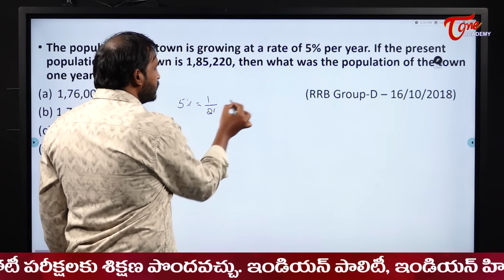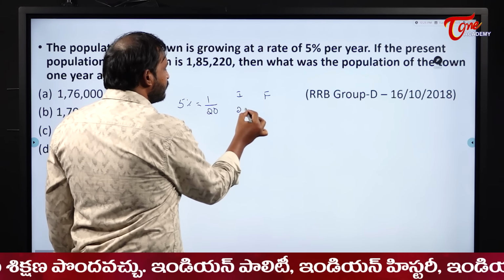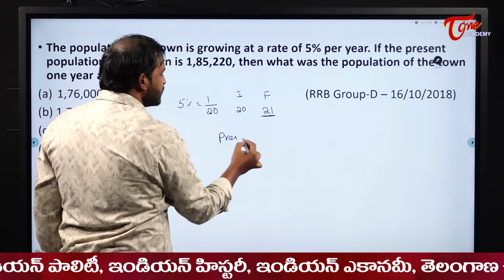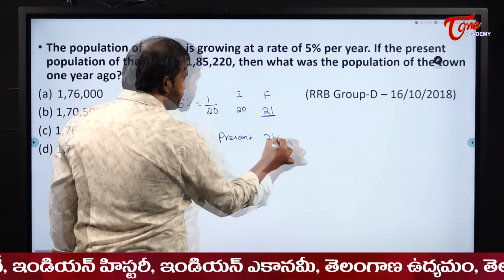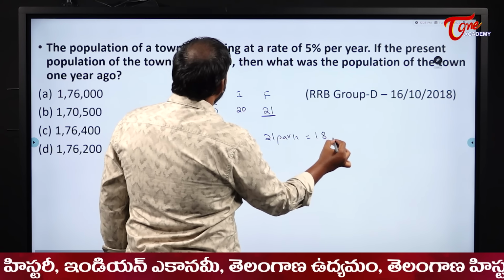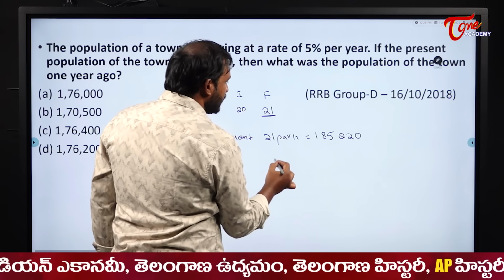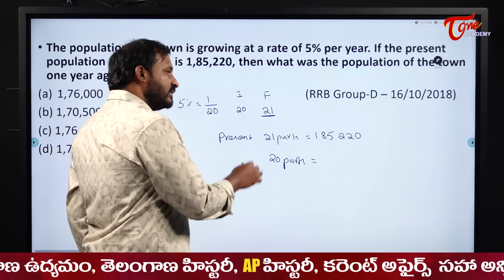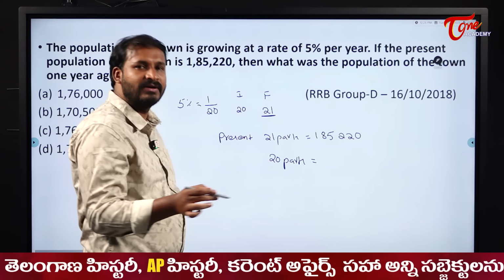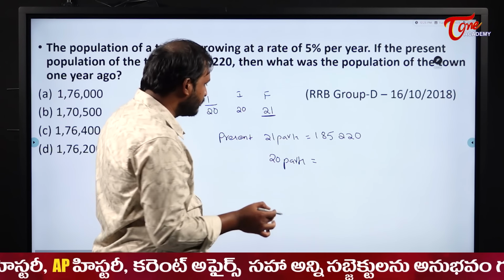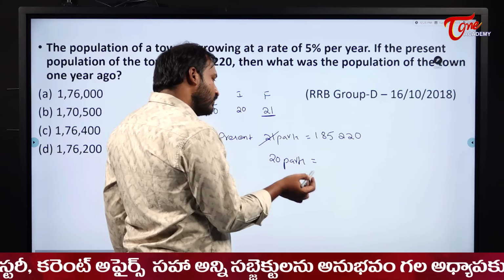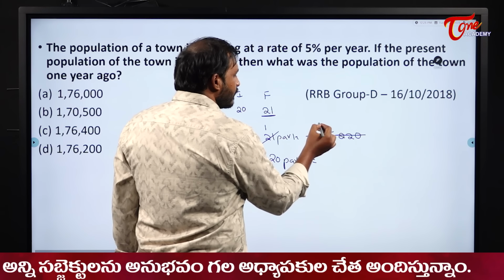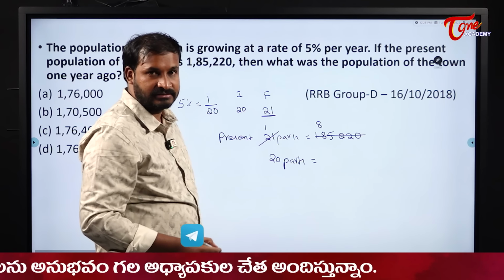So 1 year ago, 5% means it becomes 1 by 20. So initial is 20, final is 21. The present population is given, so present is 21 parts, equal to 185,220. What is 20 parts equal to? Same, this is head count. Directly I will cancel with the 21 table only. Either I go with the 21 table, or else I go with the 3 table. It is up to you. If you are good in 21s, 21 8s are 168.